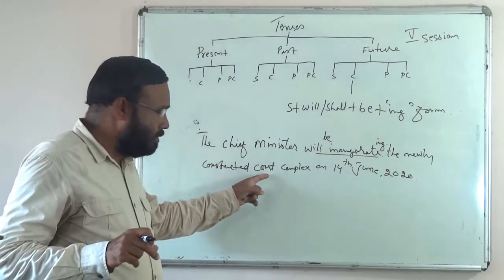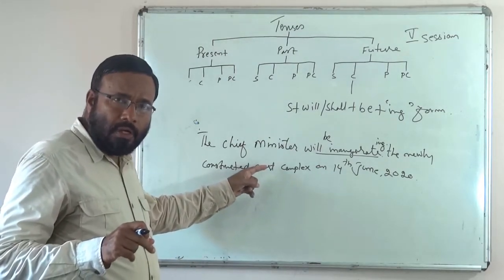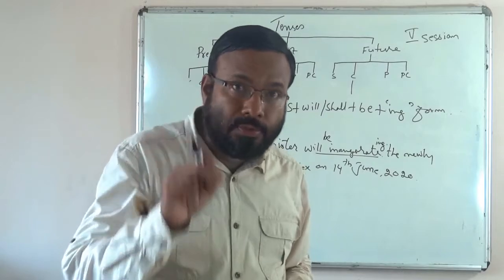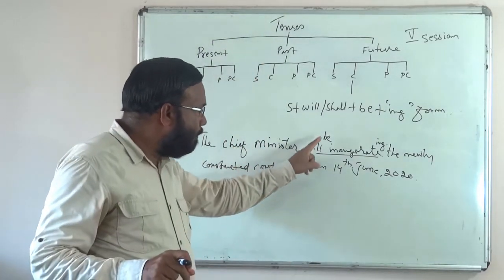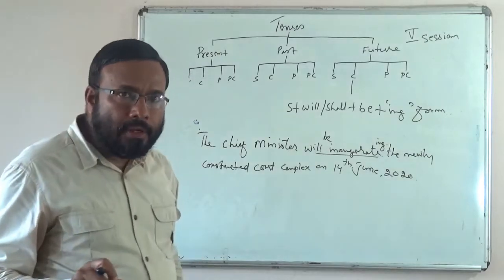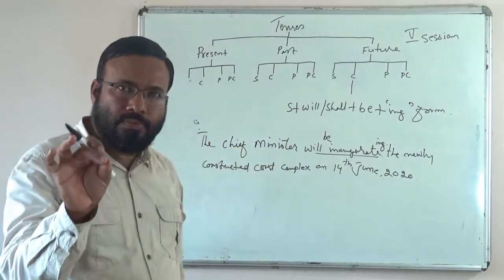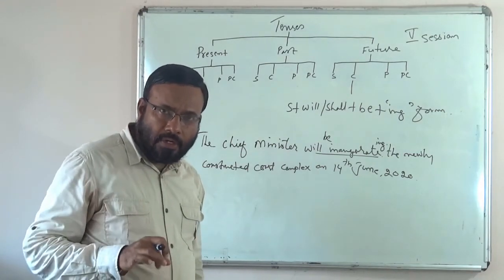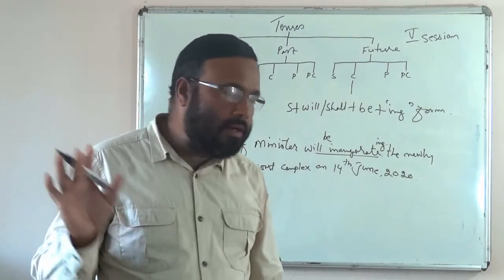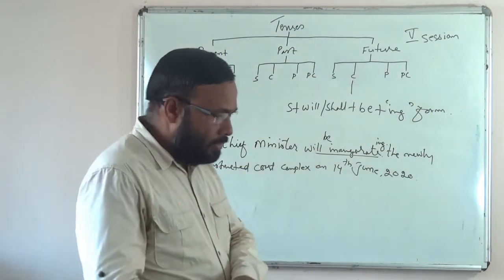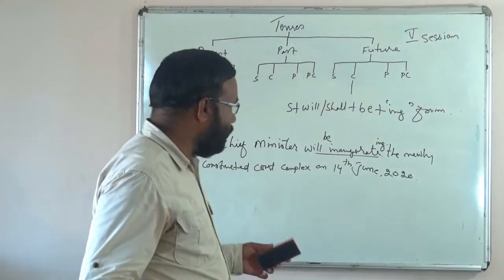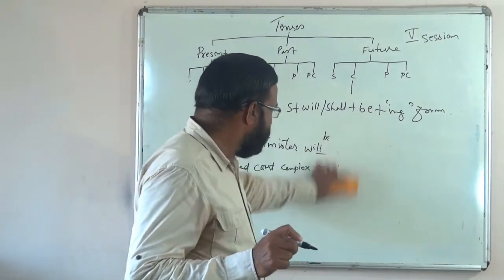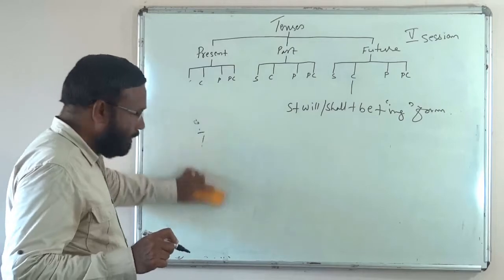How can you use future continuous tense? How will you replace that present continuous with this future continuous? They are conducting the meeting on 10th of this month. They will be conducting the meeting on 10th of this month. Understood? Okay, quite clear? So, in this way, sometimes a future continuous tense can be used to speak of a planned future action, a fixed future action. Okay, right?